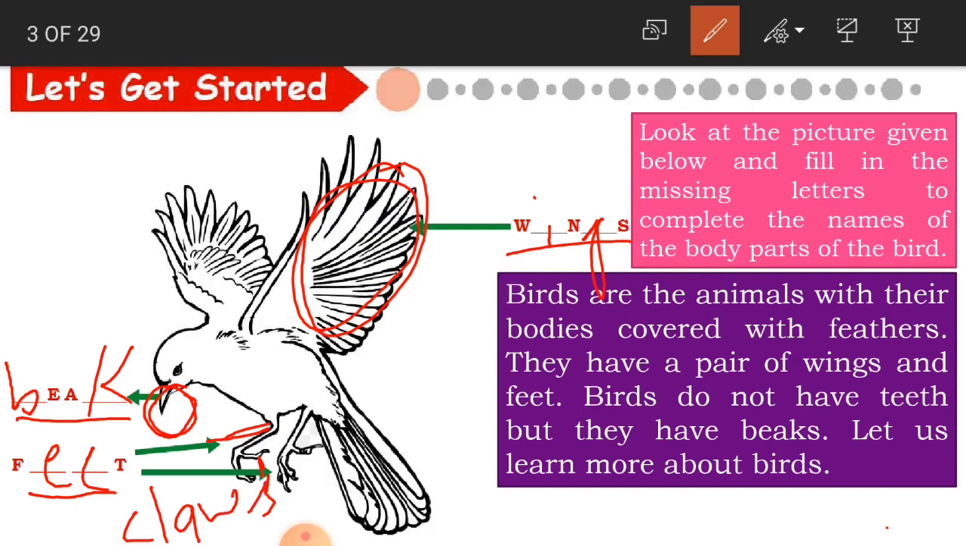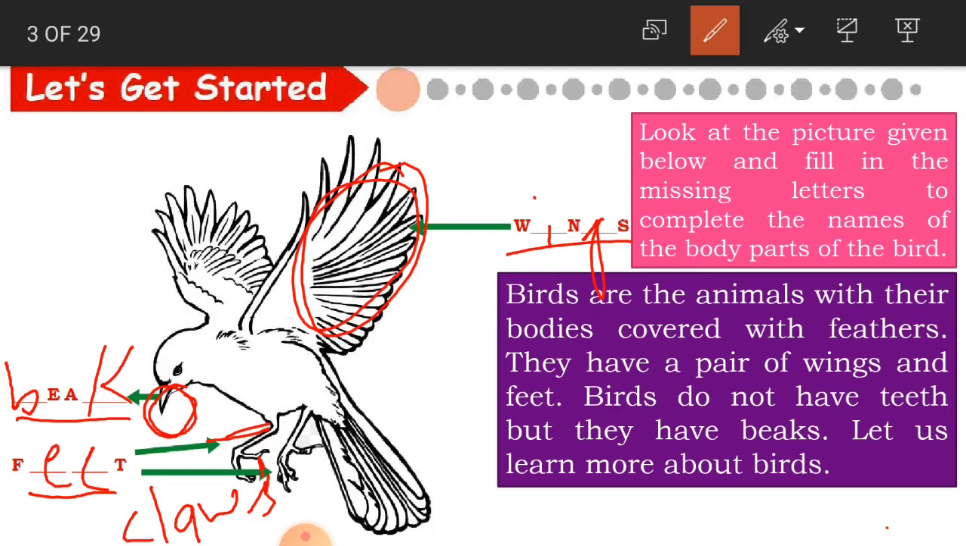If we read this information: birds are animals with their bodies covered with feathers. They have a pair of wings and feet. Birds do not have teeth, but they have beaks. Let us learn more about birds.